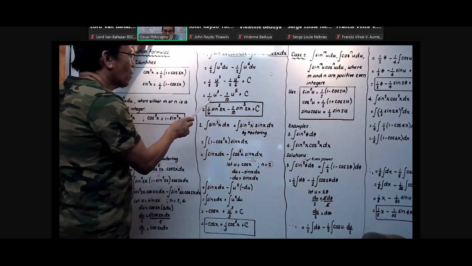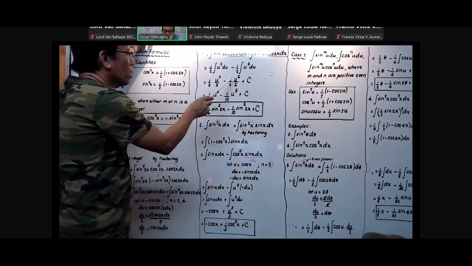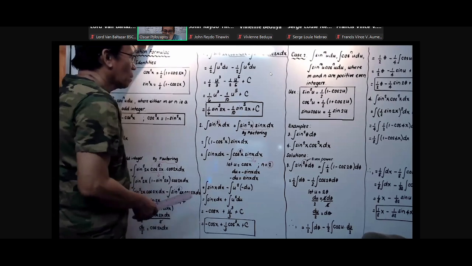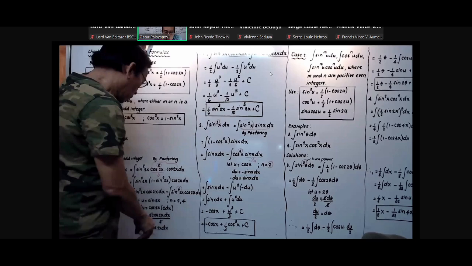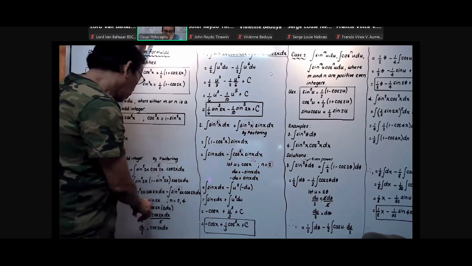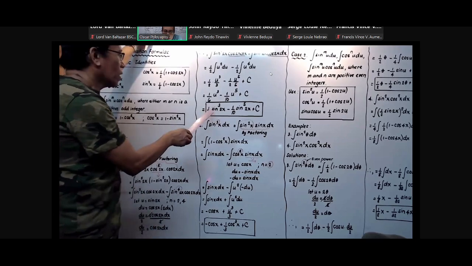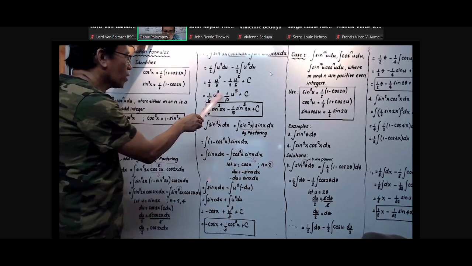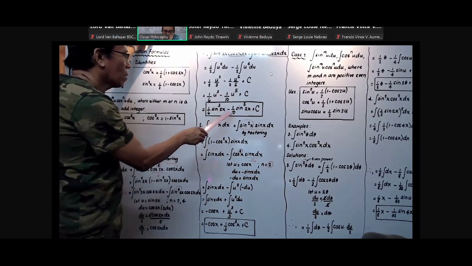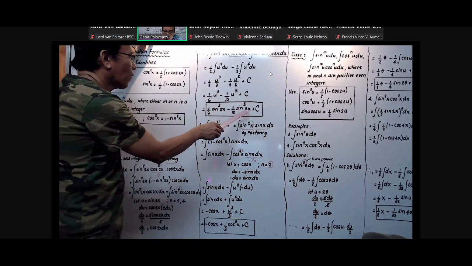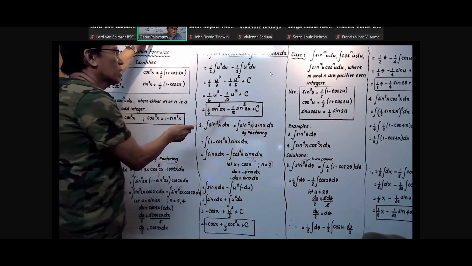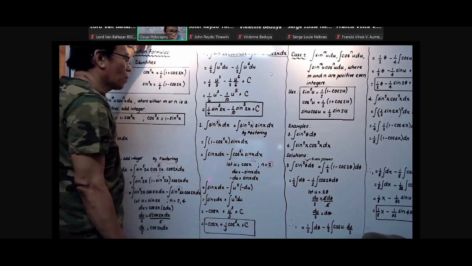So 1/6 u cubed, then minus 1 over 2 times 5 plus 10 u to the 5th plus c. And thus, plugging in the value of u, the u here is equal to sine 2x. So therefore, it is 1/6 sine cube 2x, because it has cube here, then minus 1 over 10 sine to the 5th 2x plus arbitrary constant c. So this is the answer for our problem number 1. Okay, take note of that.